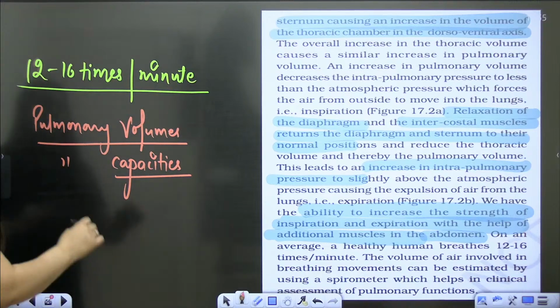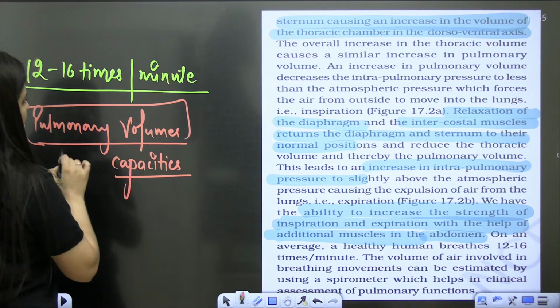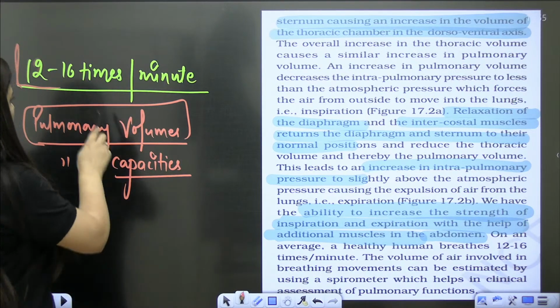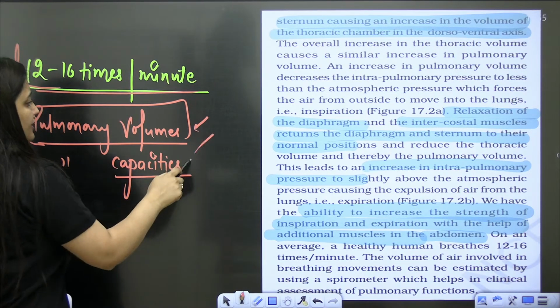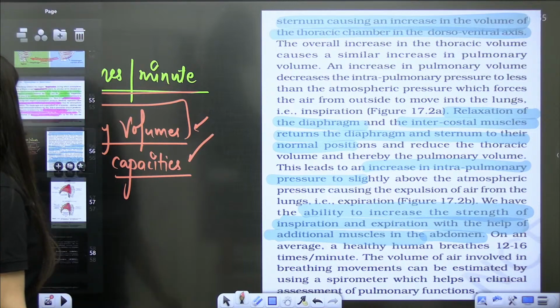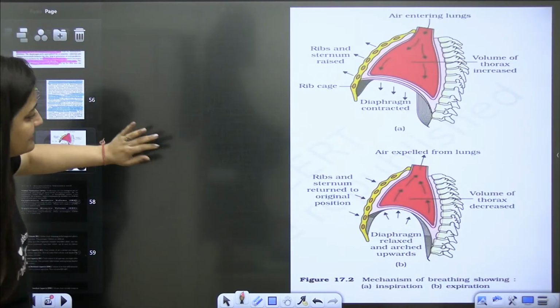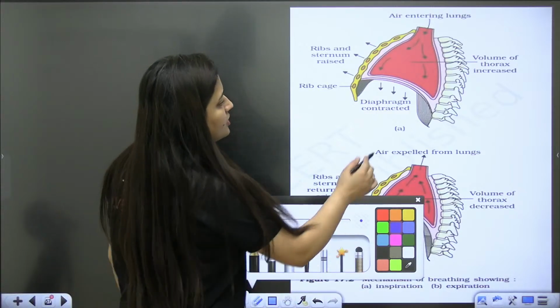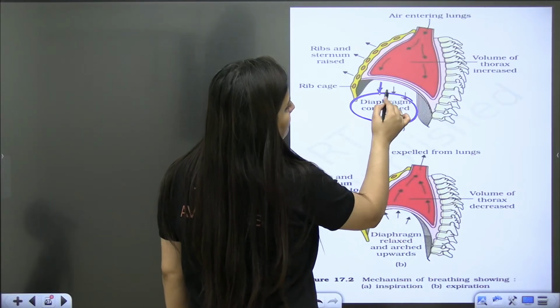Okay, so 12 to 16 times per minute, bache. The next thing that we need to discuss is pulmonary volume and the capacities. But before that, please have a look. This is the diagram. You can see the arrows as well. This is important. When the diaphragm is contracted, it will come down.